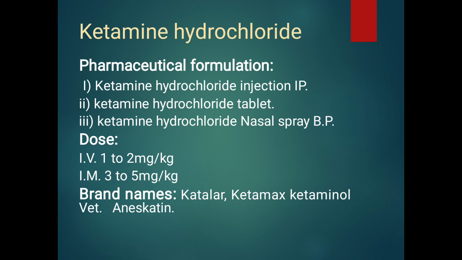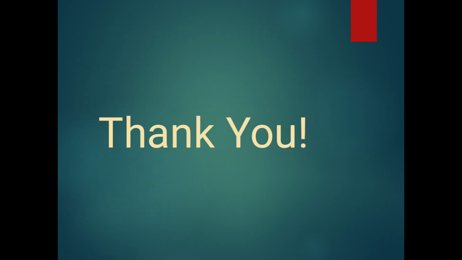Pharmaceutical formulations are ketamine hydrochloride injection IP, tablet, and nasal spray. Dose is 1 to 2 mg per kg intravenously, IV, and 3 to 5 mg per kg intramuscularly, IM. Brand names are Ketalar, Ketmax, and Ketaminol. Thank you.